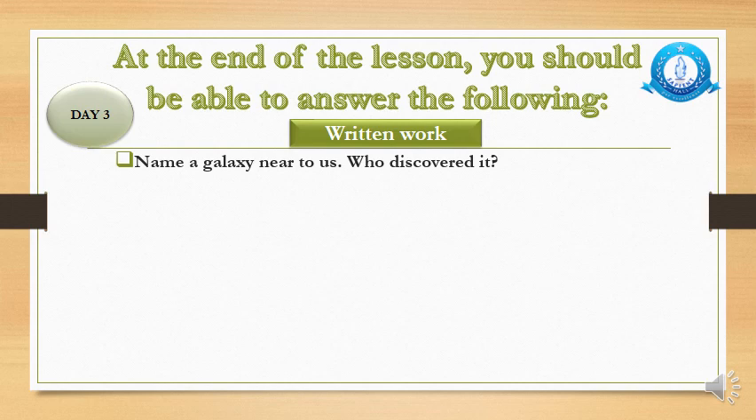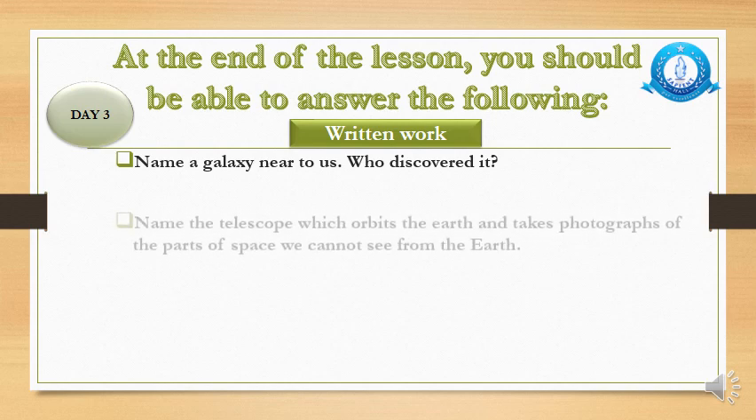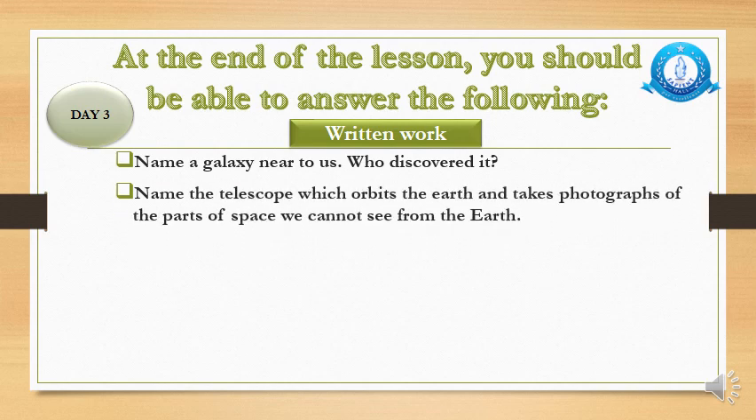Name a galaxy near to us. You have to write down the name of the galaxy. Please write down the complete sentence: dash is the galaxy near to us, full stop. Who discovered it? You have to write down the name of the person who discovered that galaxy, with a complete sentence. Question number 2 says, name the telescope which orbits the earth and takes photographs of the parts of space we cannot see from the earth. Again, you don't have to write down the name of the telescope directly, but you have to write down the complete sentence along with the name of the telescope.